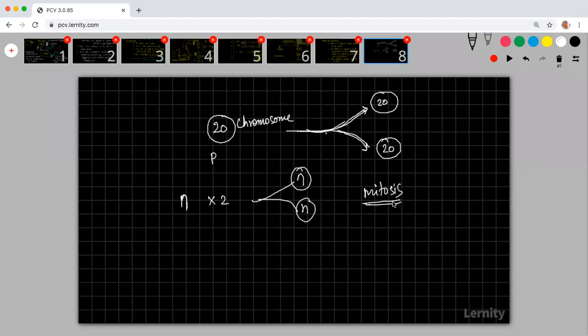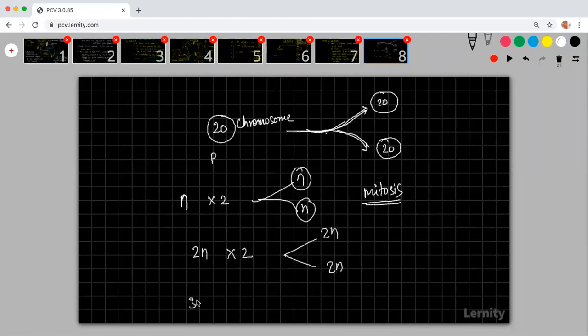Whenever growth happens in a particular cell and the chromosome number should be maintained the same as the parent cell, the cell goes through a particular cell division, which is called mitosis, whatever be the number of chromosomes. If the parent has 2n, it will multiply into 2 and then divide into 2n and 2n.